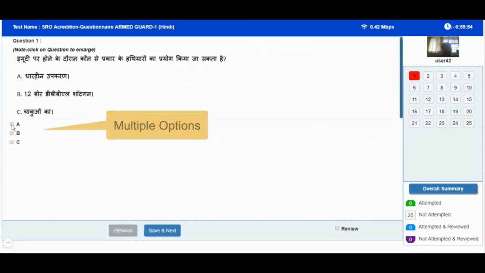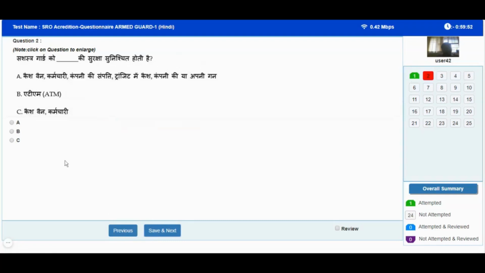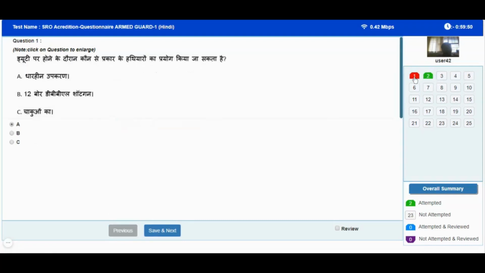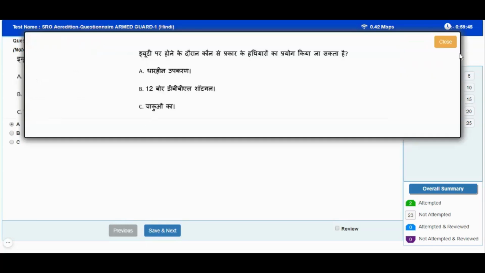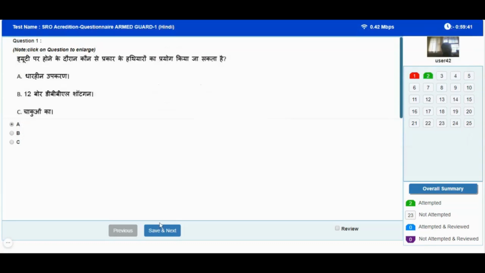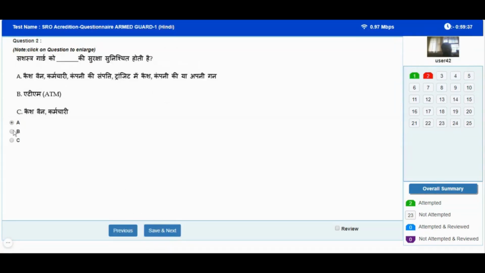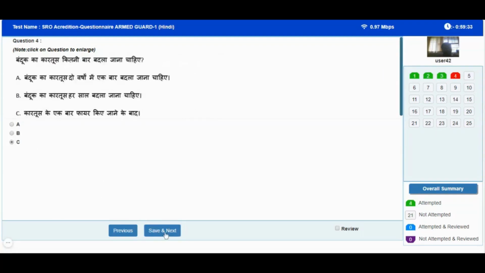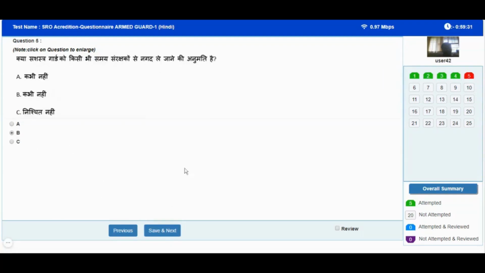On the start of exam, the first question will be displayed to you. For this question present on screen, you need to read the question carefully and need to choose one of the 3 answers which are provided here. In case you are confused between 2 or more answers for that particular question, you can mark that question for review. For this, you need to click on review button.